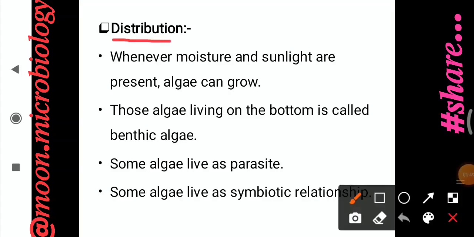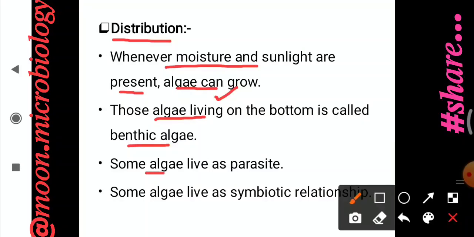Distribution, or we can say habitat or occurrence of algae: whenever algae find moisture and sunlight, they can grow. They can grow in soil and in water. Some algae live on the bottom and are called benthic algae.